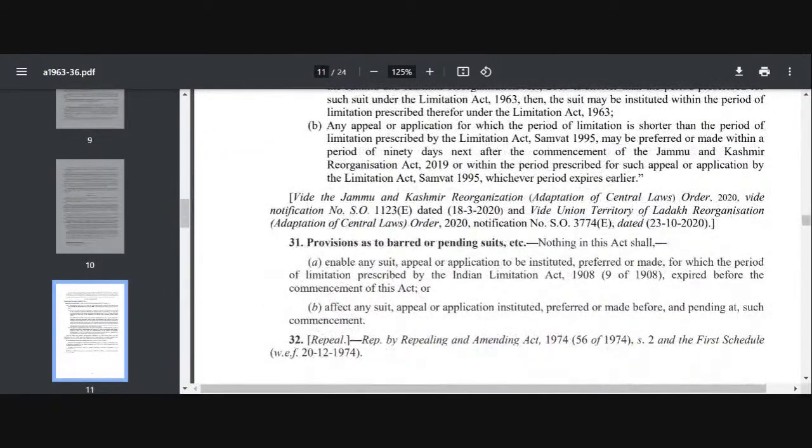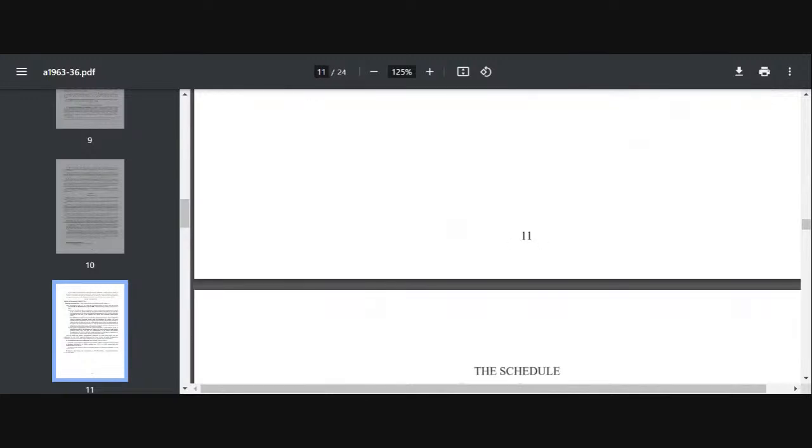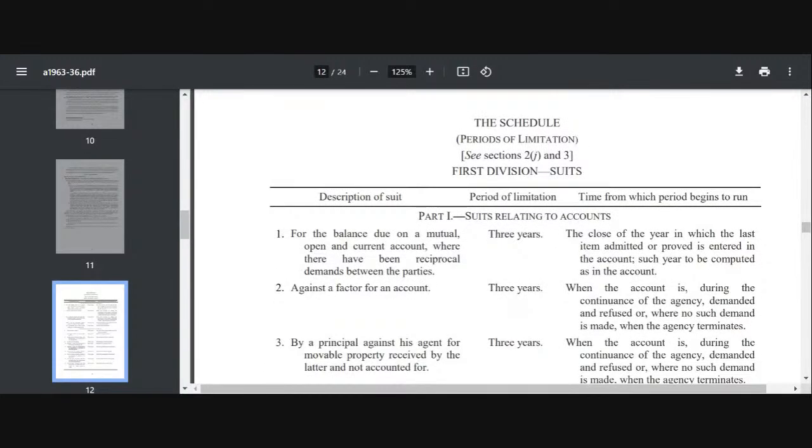And then you have your schedule, which is, as I told you, there are three divisions. The first division is suit, the second division is appeal, the third division is application. First division suit is divided into 10 parts, second division is not divided into any part, and third division is divided again into two parts. And I have also given you the importance in the starting only कि कौन से articles important हैं for your exam और कौन से sections important हैं. So hope it is done, students.